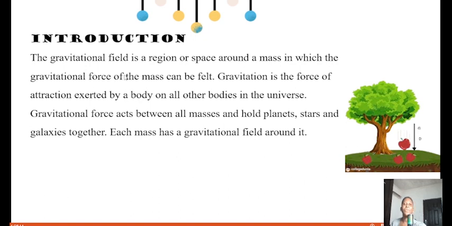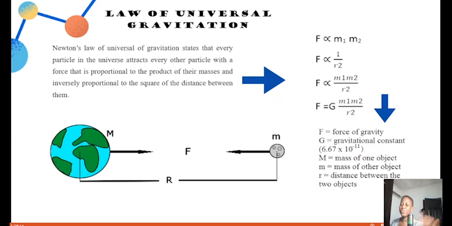So the gravitational field is a region or space around a mass in which the gravitational force of the mass can be felt. That is the space around you. Yes, we cannot see the gravitational pull, but it's actually affecting us. It's just like magnetic force also. When you take a metallic material close to a magnet, the force will pull that material towards the magnet, and that's the same thing with the gravitational force.